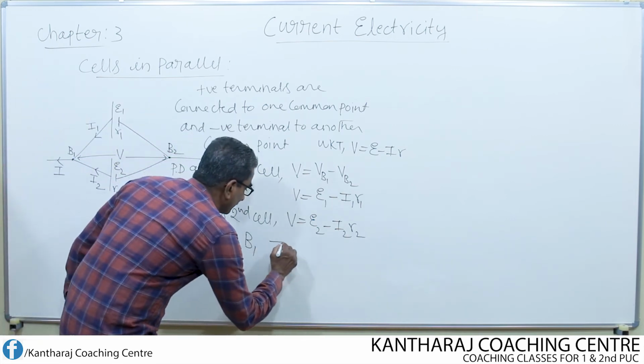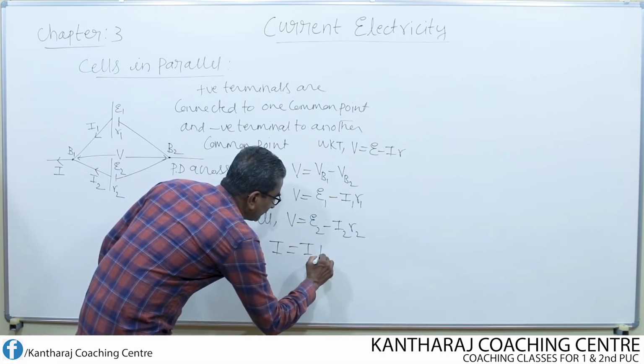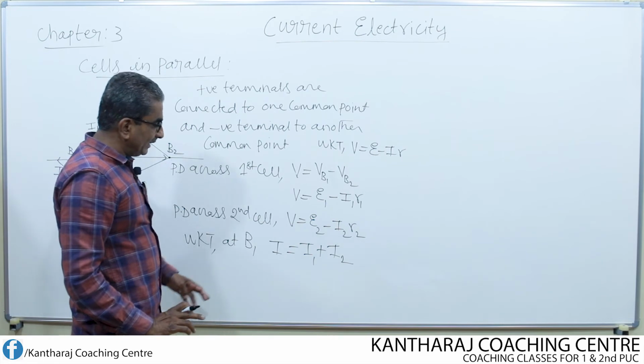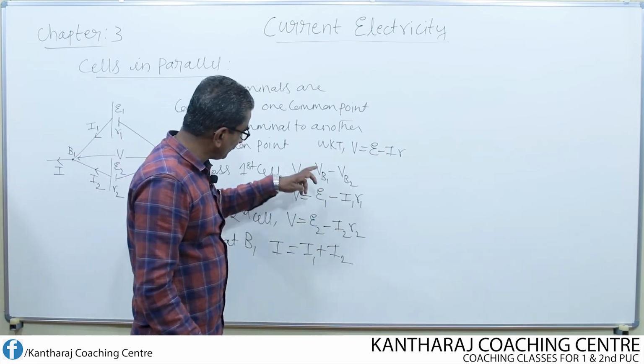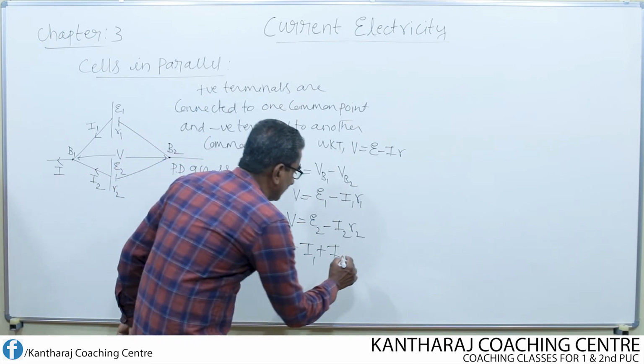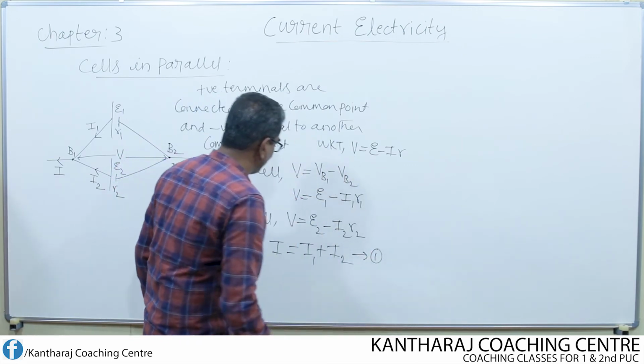Therefore, I is equal to I1 plus I2. Now I find the value of I1 and I2 from these two equations, then substitute. Let us call this equation 1.